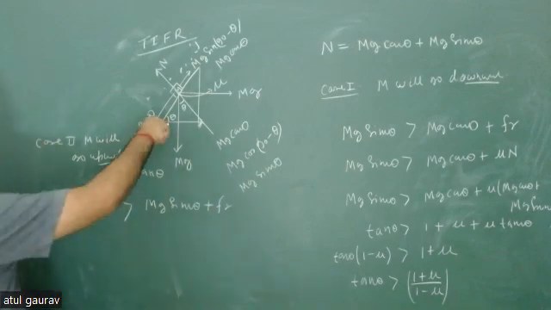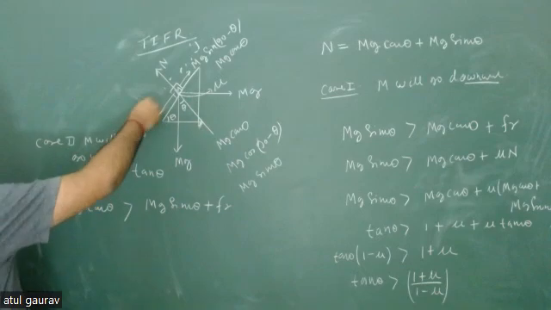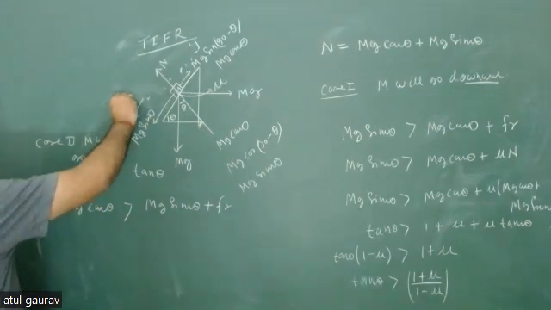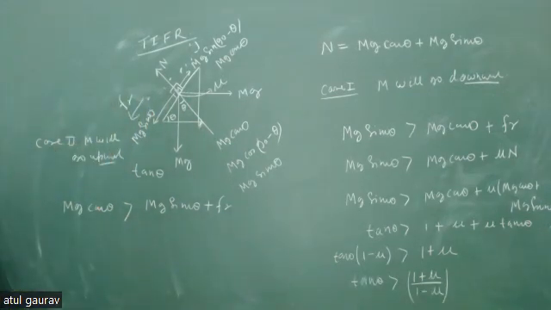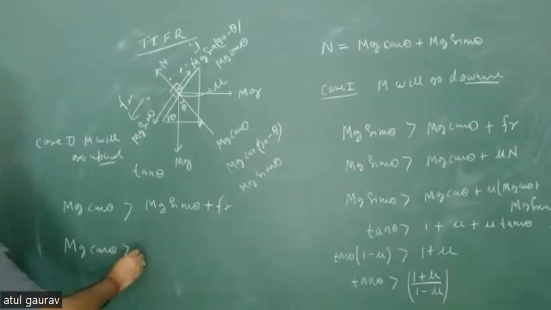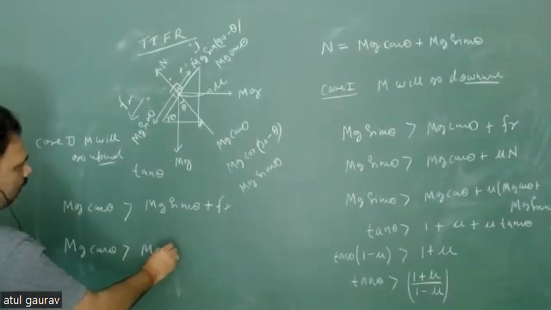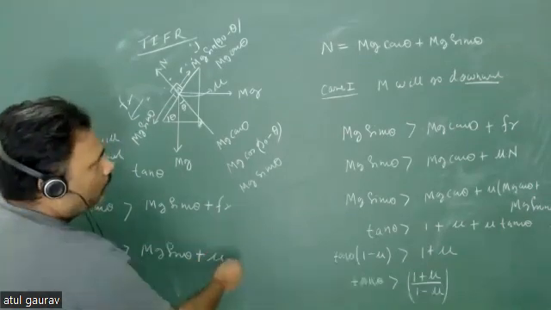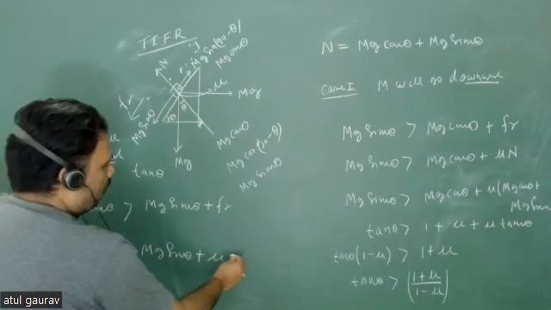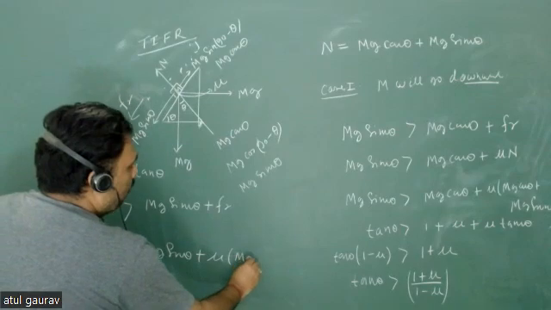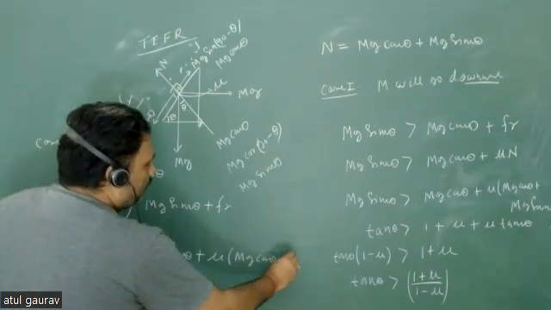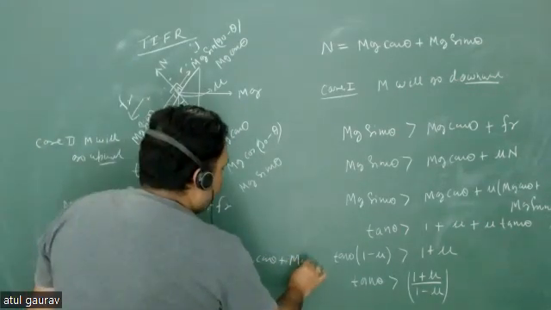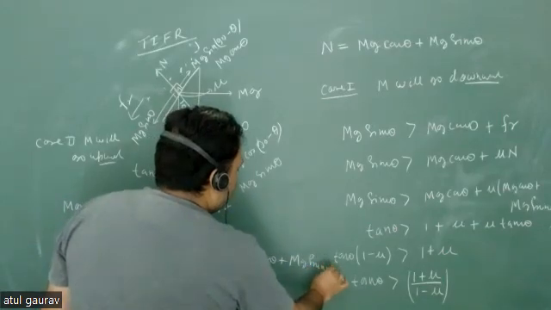अब frictional force किस डायरेक्शन में लगने लगेगा? In downward direction. So this is your frictional force. So now you can go for this thing. mg cos theta must be greater than mg sin theta plus frictional force, that is mu into N. N will remain same, and that value is equal to mg cos theta plus mg sin theta.